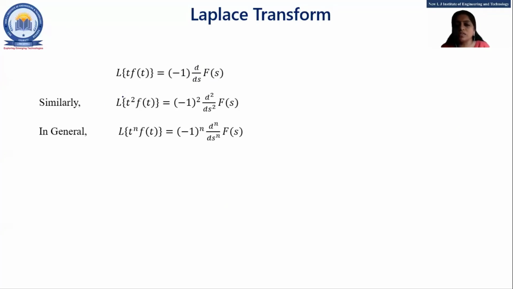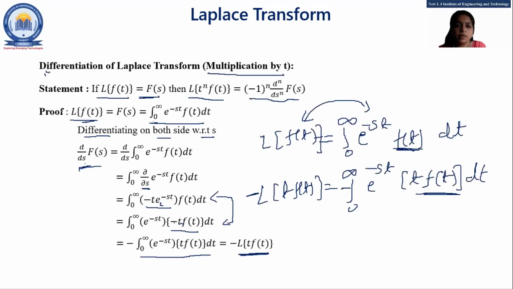Similarly, if I do the same process again, I will get Laplace of t square f of t is equal to minus 1 square d square upon ds square f of s. And by doing the same process simultaneously, in general, Laplace of t raised to n f of t is equal to minus 1 raised to n d raised to n upon ds raised to n f of s. Okay, so this is the proof of the differentiation of the Laplace transform, or we can say multiplication by t theorem.